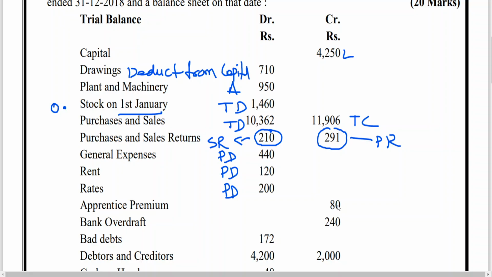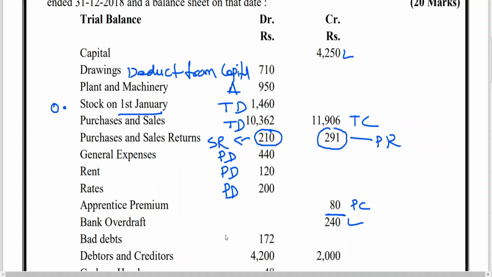It is an income. If we are paying, it is an expense. If we are receiving, it is an income. Apprenticeship premium can be for CA articleship students. The organization where you are undertaking the training, they will be receiving the payment. For that particular organization, it is an income; for you, it is an expense. Now we are talking about business. Apprenticeship premium received is income. It will be credited to profit and loss account, credit side.